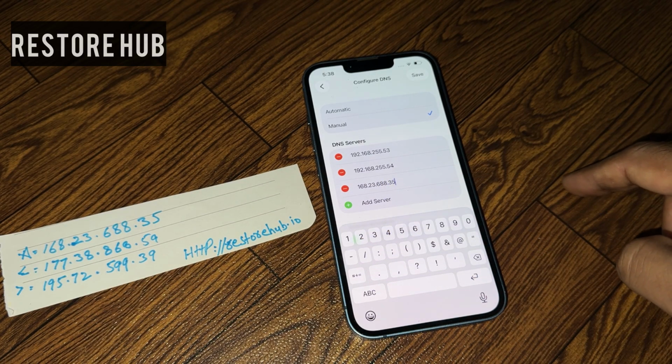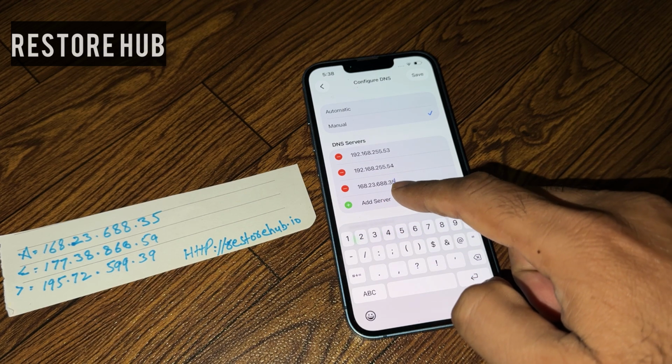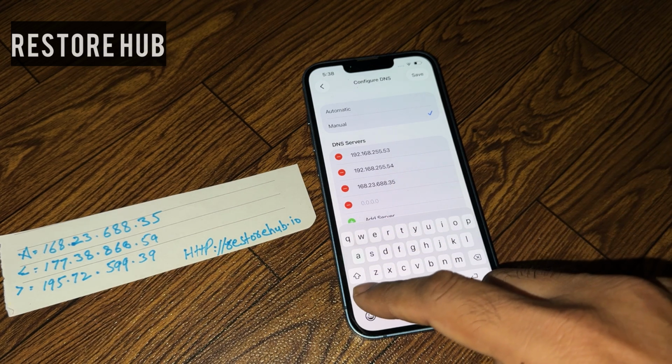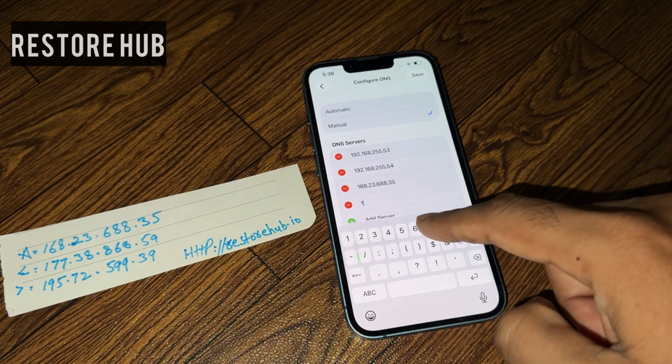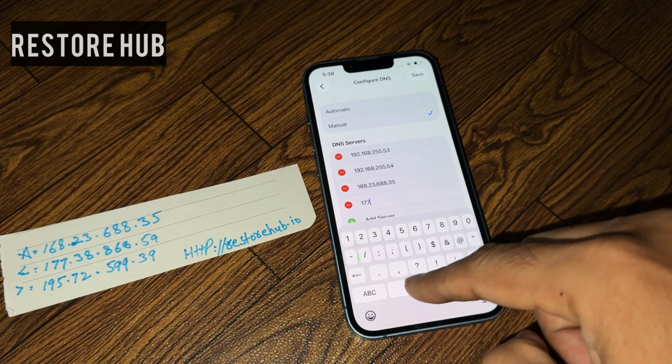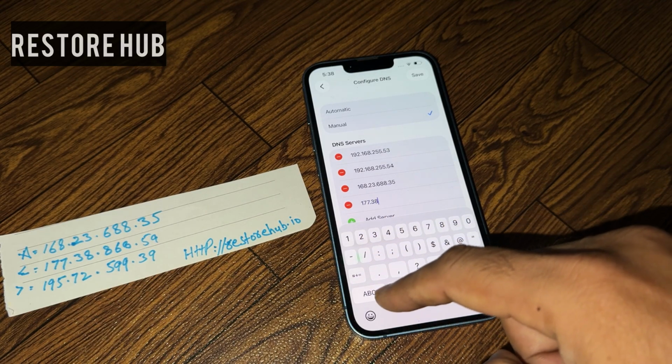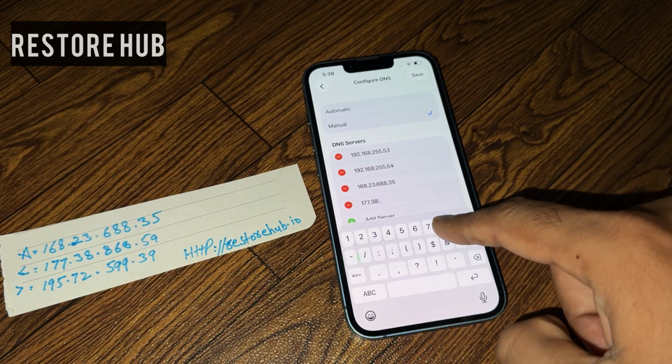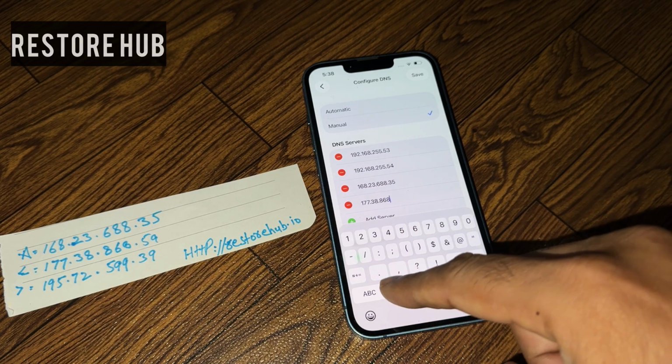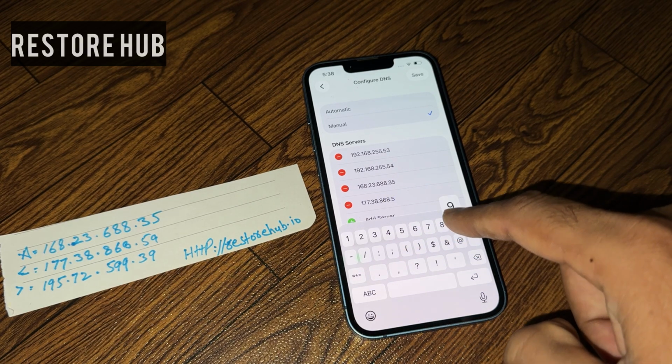168.23.688.35. Okay, now tap on add server again. Simply add this: 177.38.868.59.